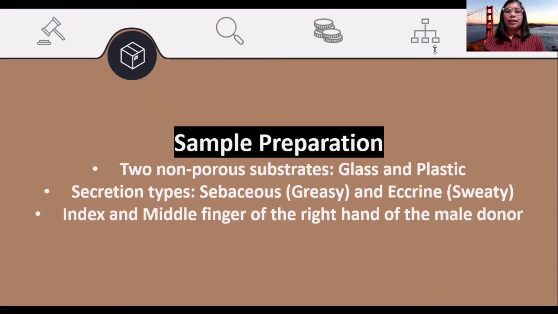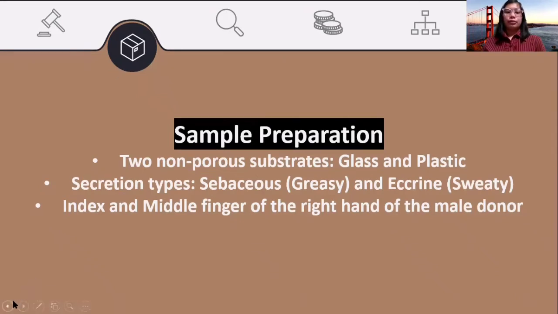There are 2 deposited latent fingerprints coming from the index and middle finger of his right hand onto the glass, repeating this process for each of the 3 distinct environmental conditions that are going to be evaluated later on. This process was also done on the plastic substrate. All in all, there are a total of 24 latent fingerprints that were imprinted.